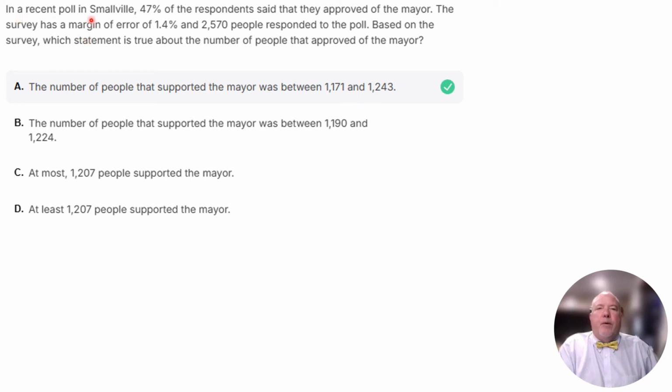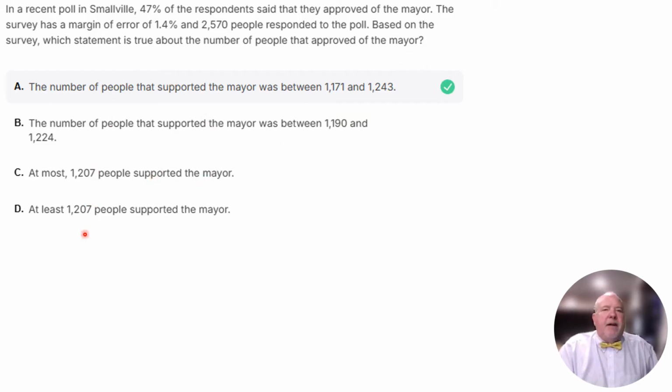So, in a recent poll in Smallville, 47% of the respondents said that they approved of the mayor. The survey has a margin of error of 1.4%, and 2,570 people responded to the poll. Based on the survey, which statement is true about the number of people that approve the mayor?